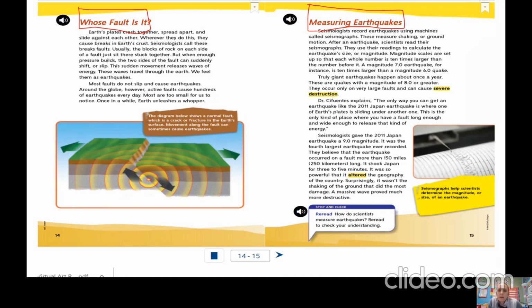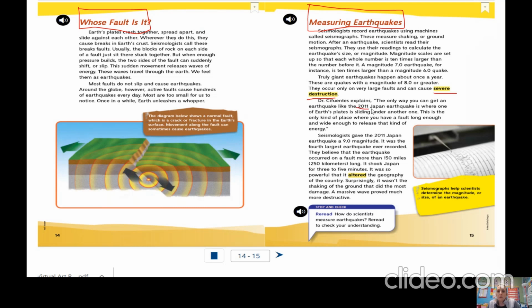It shook Japan for 3 to 5 minutes. It was so powerful that it altered the geography of the country. Surprisingly, it wasn't the shaking of the ground that did the most damage. A massive wave proved much more destructive. So, they use a magnitude scale. The higher the number, of course, the stronger the earthquake. The higher the number, the more severe. Severe means something that's extremely bad. So the higher the number, the more damage that it's going to cause.